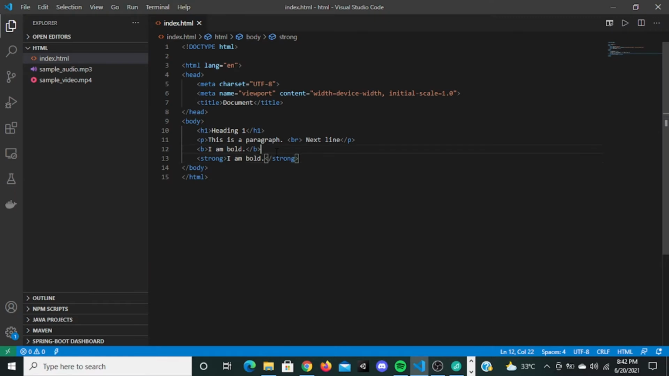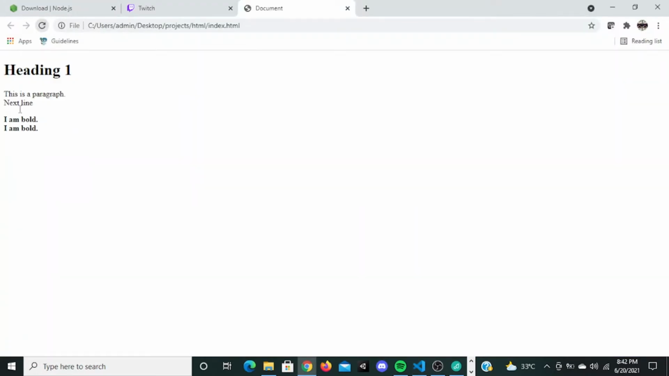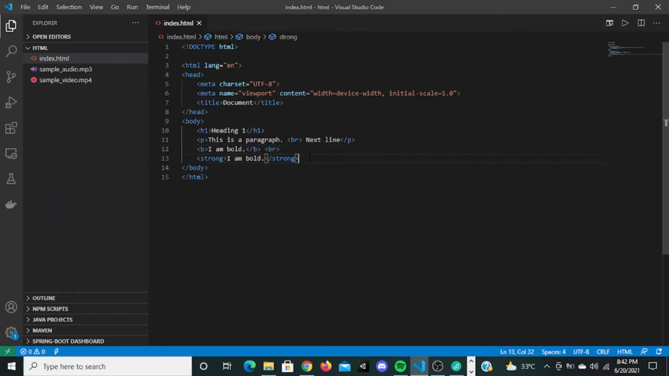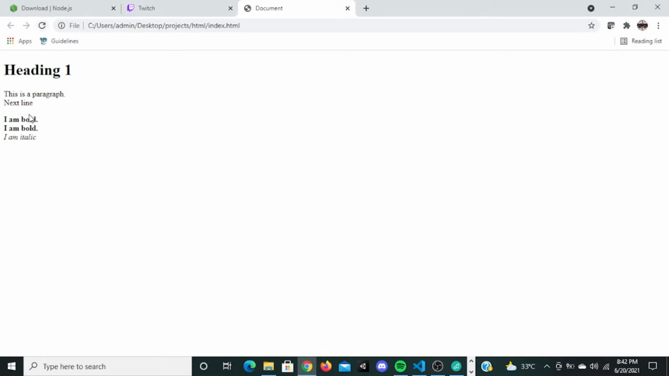Okay, so we can give a break tag right here so that it will break this to the next line. So yeah, okay, it has come down. And the next tag we're gonna see is the I tag. This I tag stands for italic. So I am italic, and we can put a break tag right here. So saving this, if I refresh, see it says I am italic. Okay, so this will actually display the text in italic.